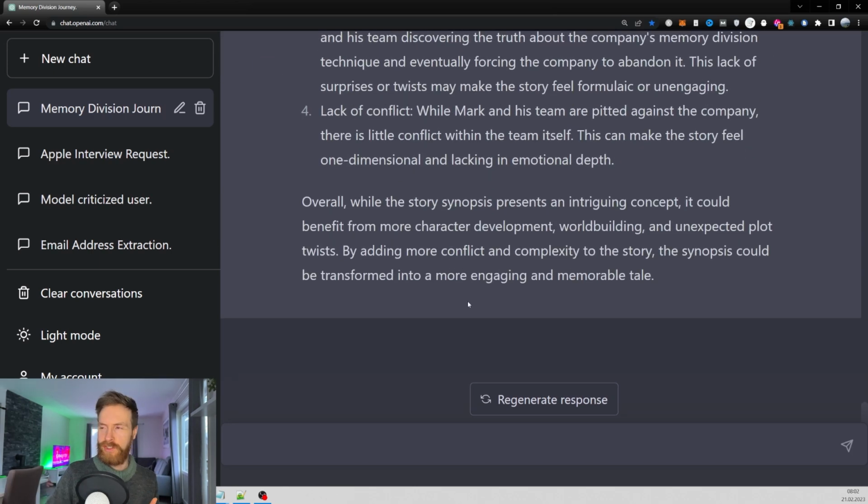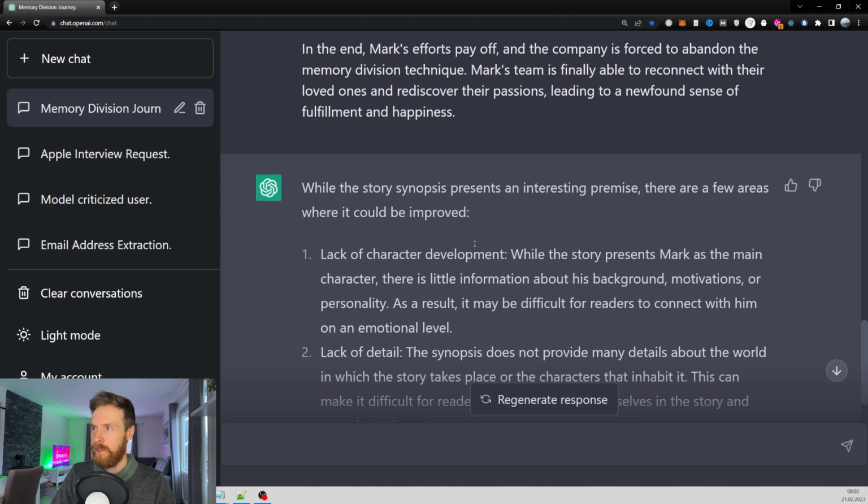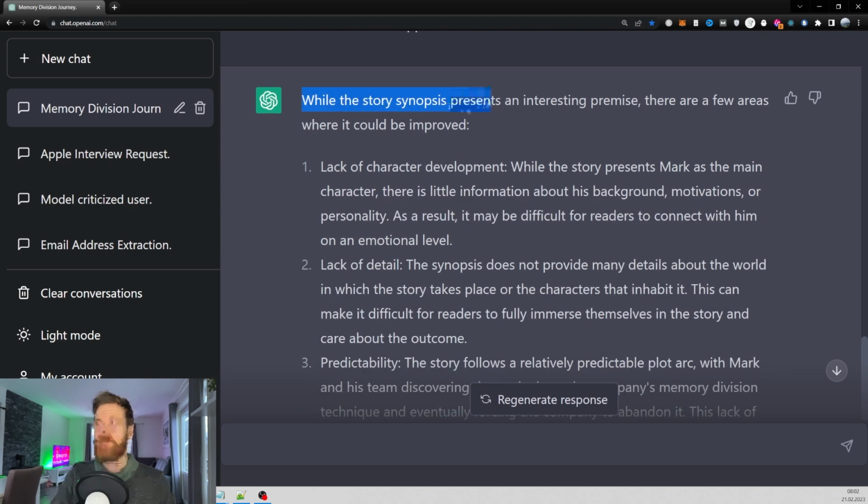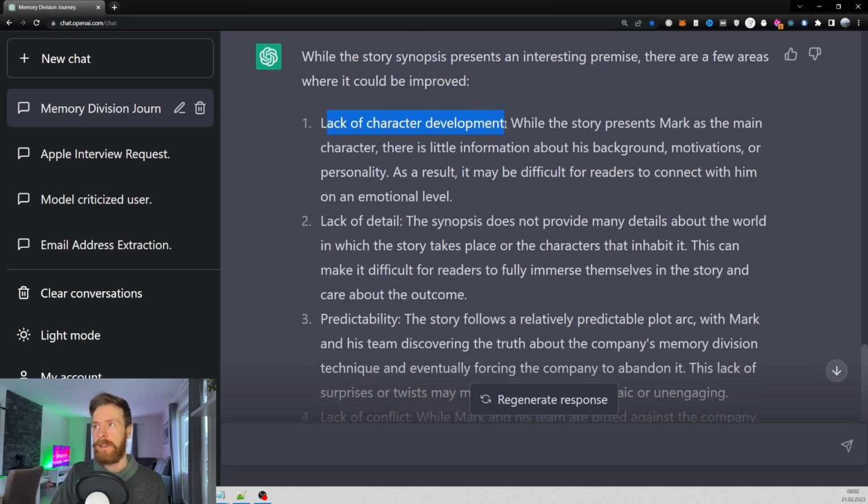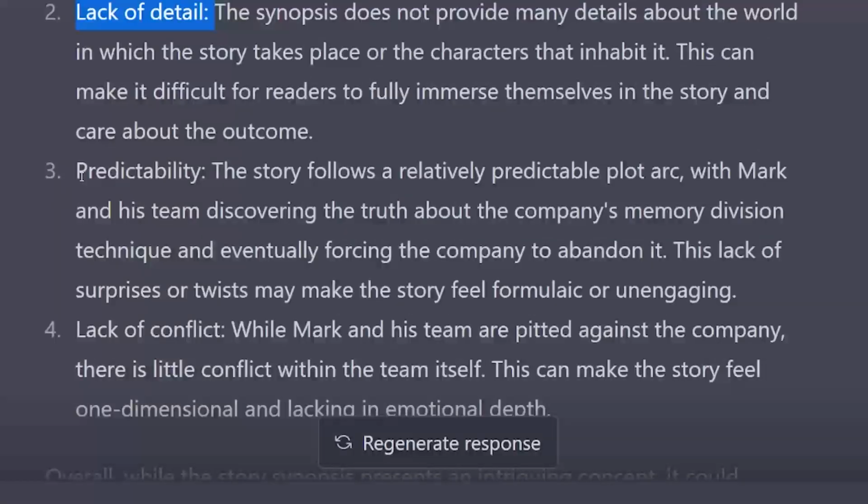Let's take a look at what ChatGPT critiques with this story synopsis. So while the story synopsis presents an interesting premise, there are a few areas where it could be improved. Lack of character development, lack of detail, predictability. The story follows a relatively predictable plot arc with Mark and his team discovering the truth about the company's memory division technique and eventually forcing the company to abandon this. This lack of surprises or twists may make the story feel formulaic and unengaging.